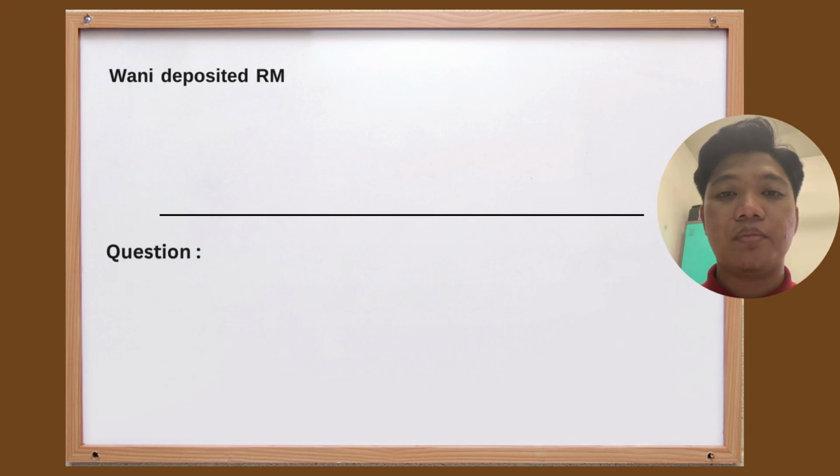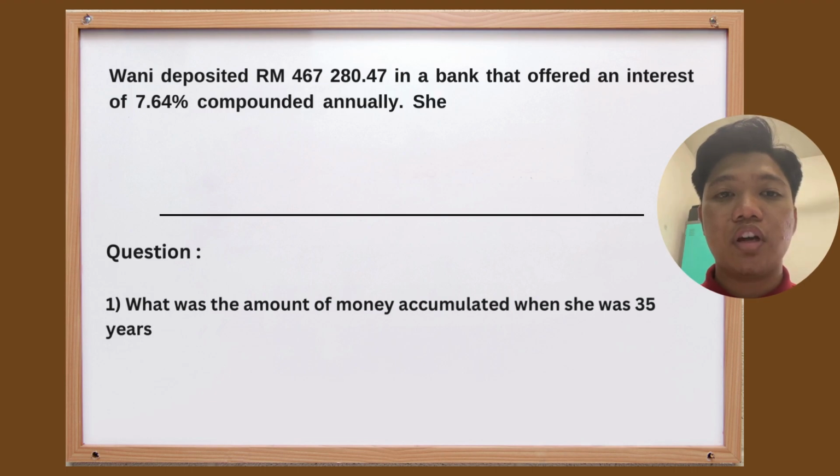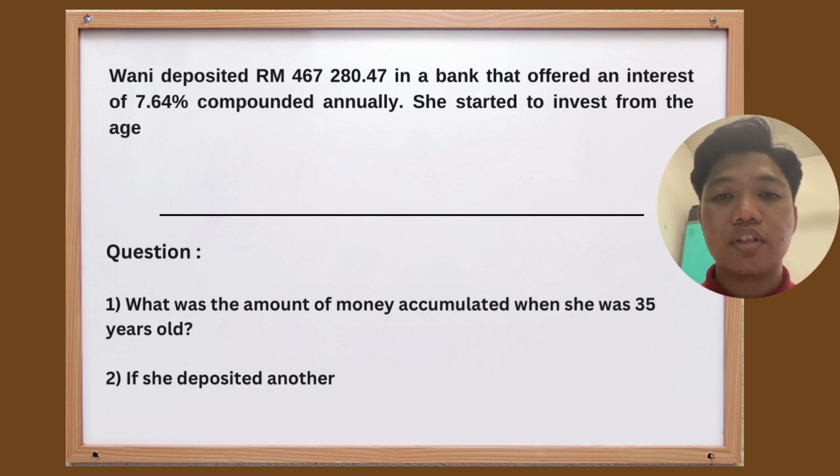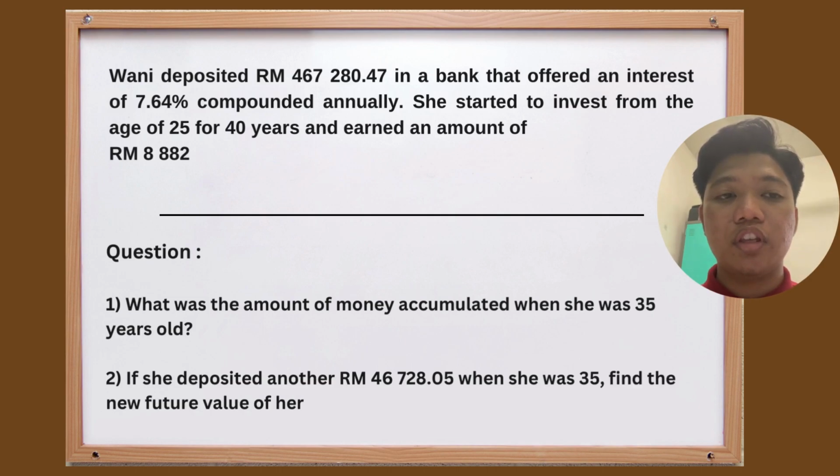Wani deposited RM467,280.47 in a bank that offered an interest of 7.64% compounded annually. She started to invest from the age of 25 for 40 years and earned an amount of RM8,882,296.60. Question 1. What was the amount of money accumulated when she was 35 years old? Question 2. If she deposited another RM46,728.05 when she was 35, find the new future value of her investment.